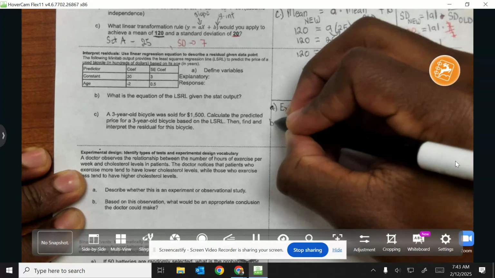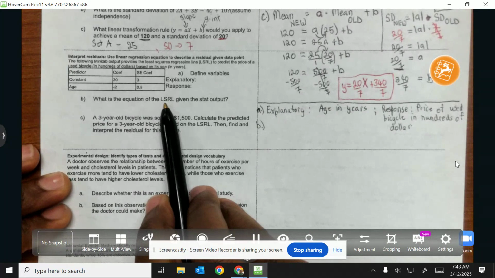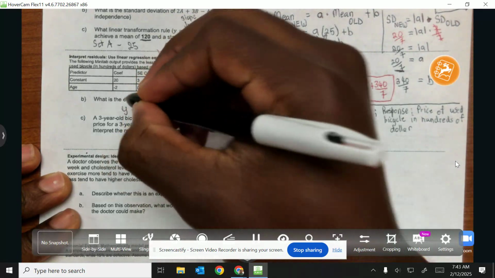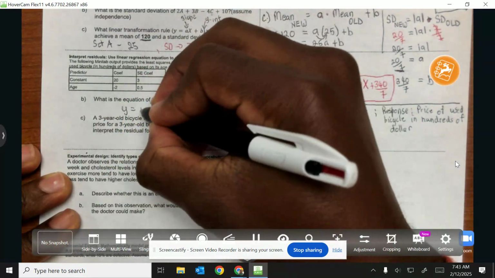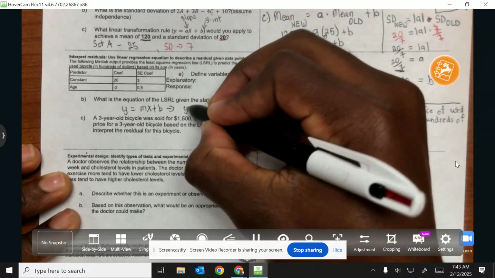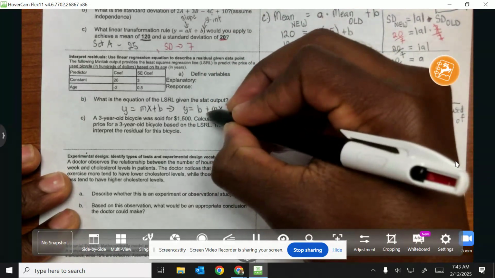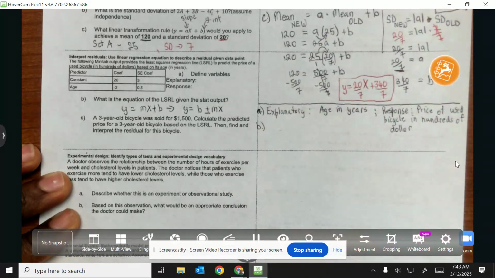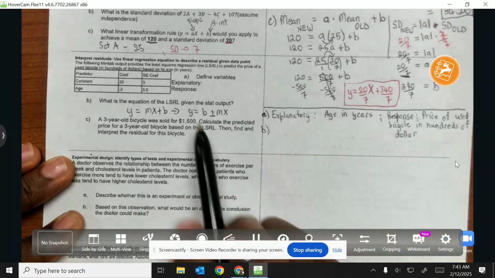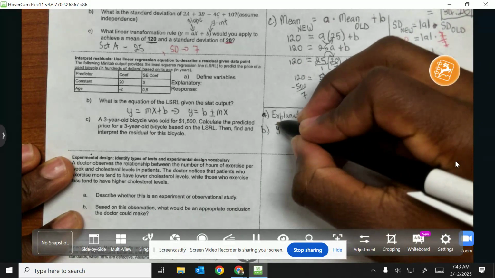So now let's do the next part. The next part says, what is the equation of the LSRL given the Minitab output? Again, your LSRL needs to look like the form y equals mx plus b, like slope-intercept. Normally, I want you to represent it as y equals b plus mx, or plus or minus mx, depending on if your slope is positive or negative. And again, to represent our equation, you always use the predicted value of y, which is represented by y hat.